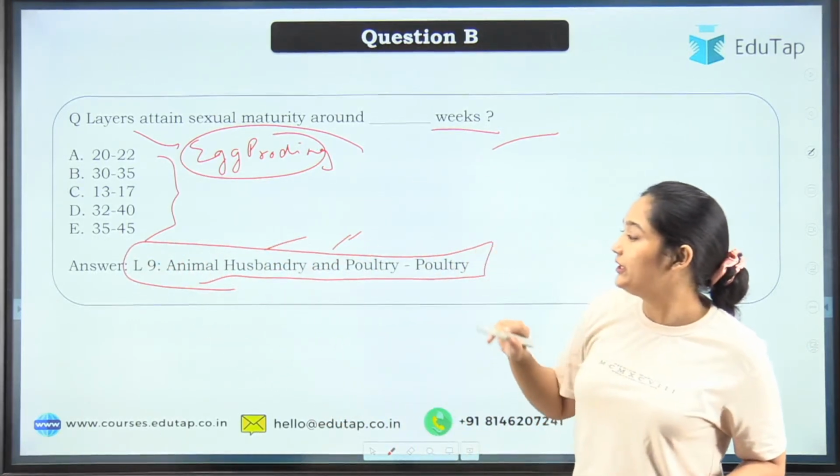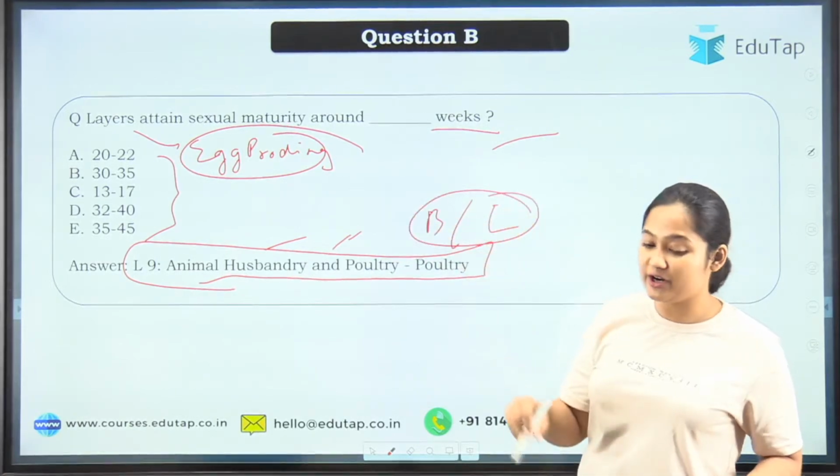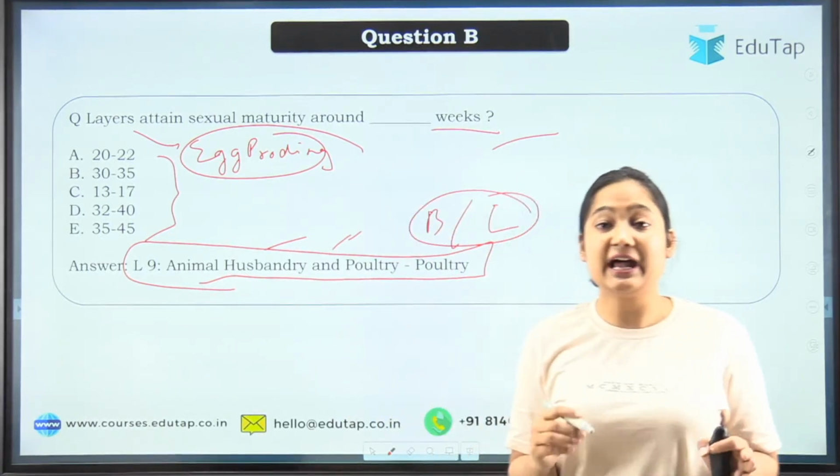Here we discussed the sexual difference between broilers and layers, and their maturity and weight when they are harvested.